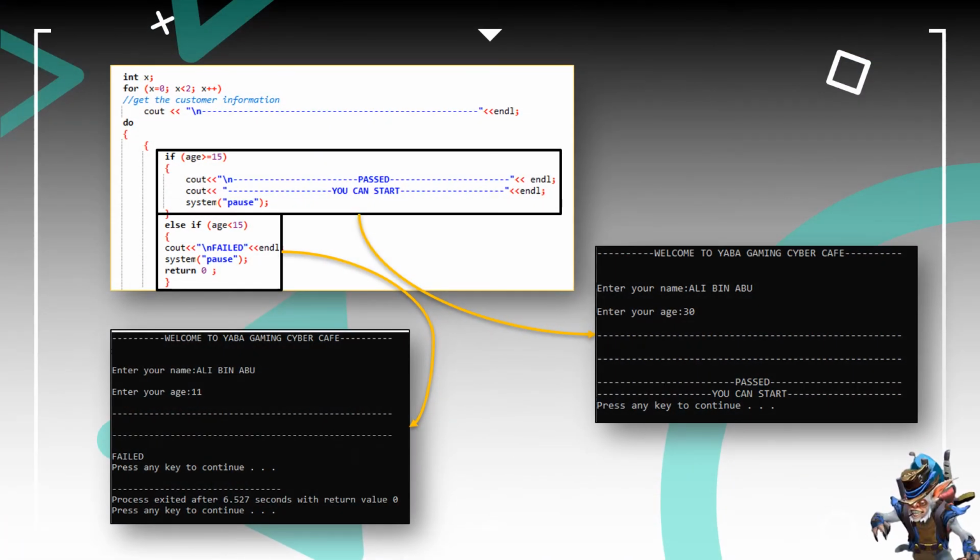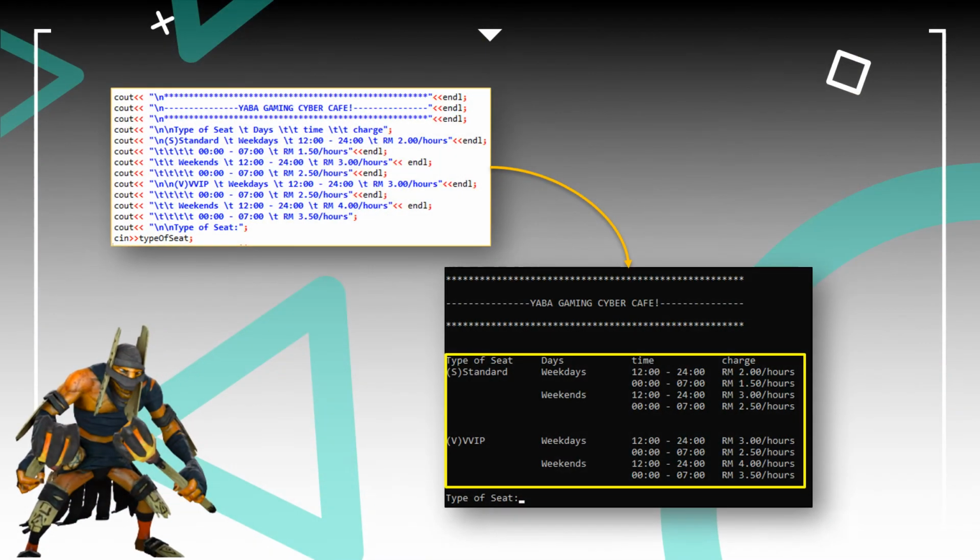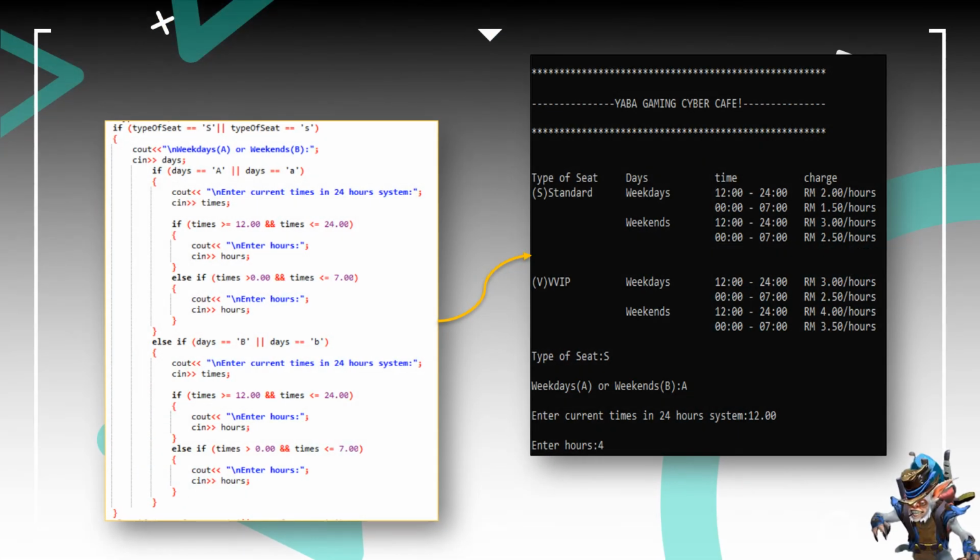After that, we use control structure. For age, if age is greater than 15, the program will display pass and you can start. Else, if age is less than 15, the program will display fail and end the program. After that, the program will display the analysis of price range in Yaba Gaming Cyber Cafe. Next, customer should enter the type of seat, which is, for standard, enter S, and for VIP, enter V.